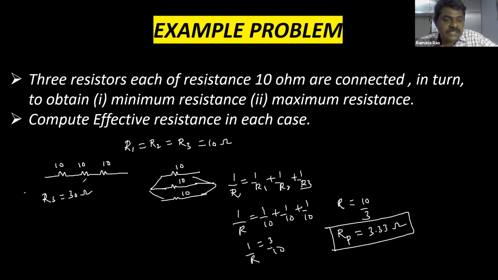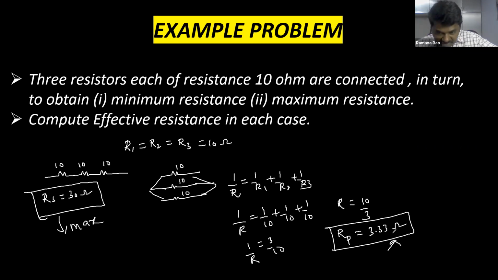So series it is 30. This is the maximum value that we can get. We cannot get more than 30 ohm by connecting in any way. And we cannot get less than 3.33. So 3.33 is the least value. This is minimum. So minimum resistance we will get in parallel. Maximum we will get in series. Understood, children? In series combination, we will get resistance as maximum. In parallel combination, we will get resistance as minimum. So this is the combination of resistance, series and parallel.